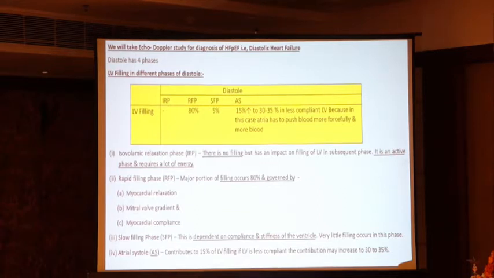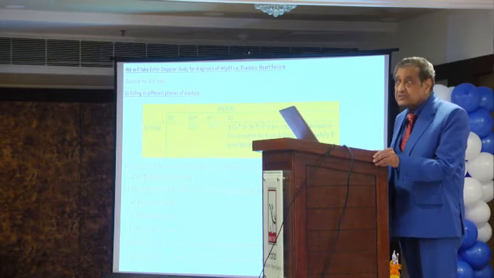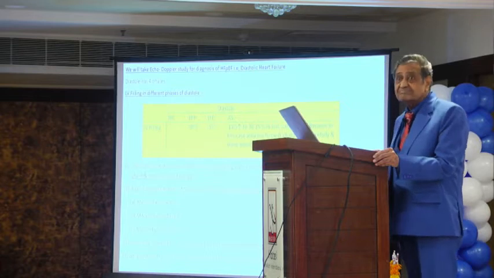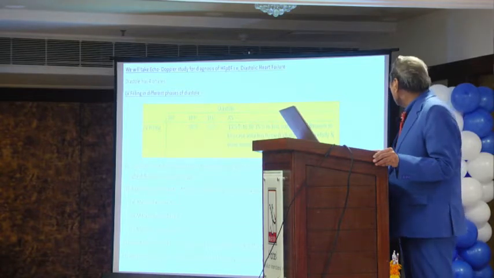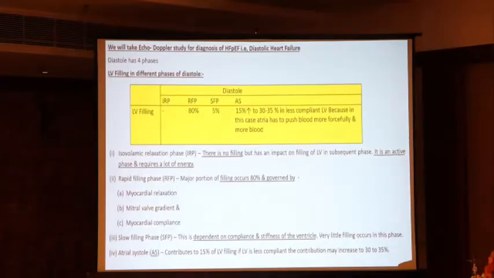Remember, atrial systole, very complicated thing, contributes 15% of LV filling. If LV is less compliant, the contribution may be increased to 30 to 35%. I think you are listening first time that in atrial systole, filling can be 30 to 35%. You might have heard only 15%, but it can occur up to 30 to 35%.